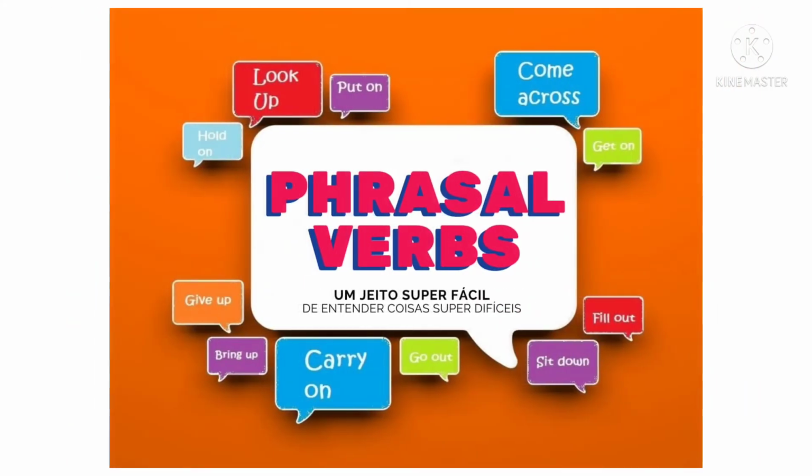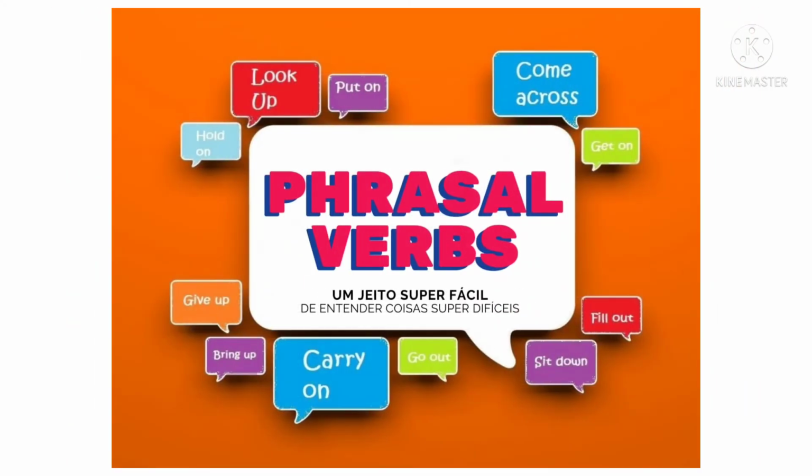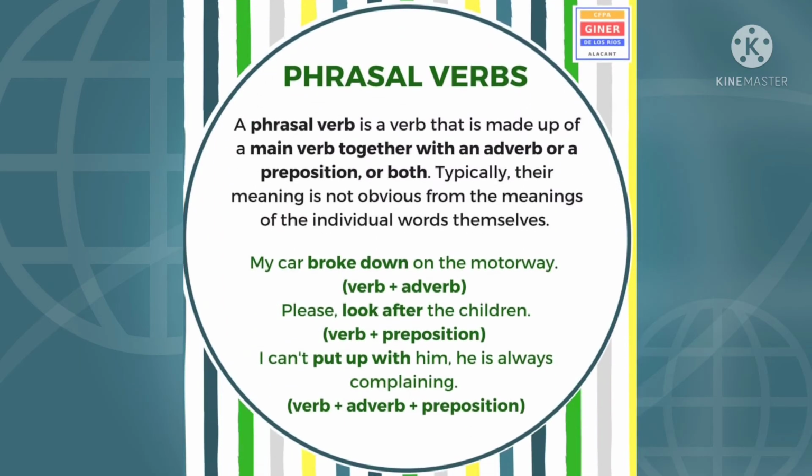Now we come to our very next topic, that is phrasal verbs. Now what is a phrasal verb? A phrasal verb is a verb that is made up of a main verb together with an adverb or a preposition or both. A combination of verb plus adverb, verb plus preposition, or verb plus adverb plus preposition. Typically, their meaning is not obvious from the meaning of the individual words themselves. See, this last line is very important: the meaning of the individual words is totally different from the new word.